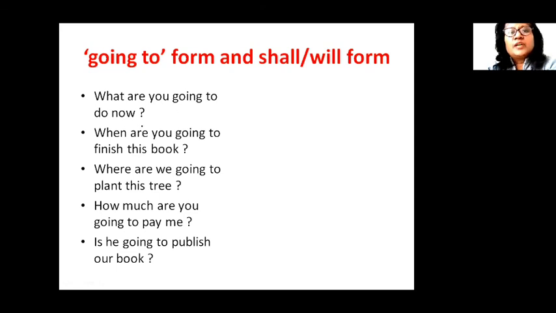Now, what are you going to do now? Means what will you do now? It is equal to saying what will you do now? When are you going to finish this book? This means when will you finish the book? Where are we going to plant this tree? So, where will we plant this tree? It means the same. How much are you going to pay me? How much will you pay me? Is he going to publish our book? Means will he publish our book?